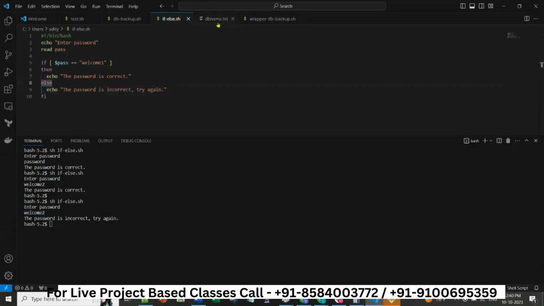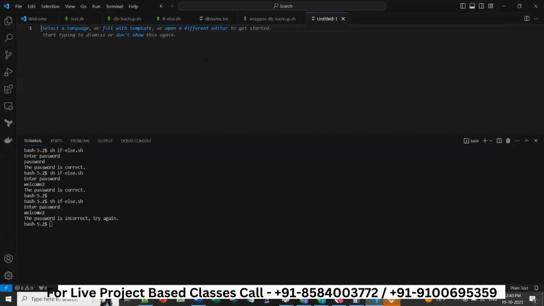Now let's do quickly one for loop example. So for i in, as I told you, suppose there are multiple entries, there can be a file from where you can actually do this task.